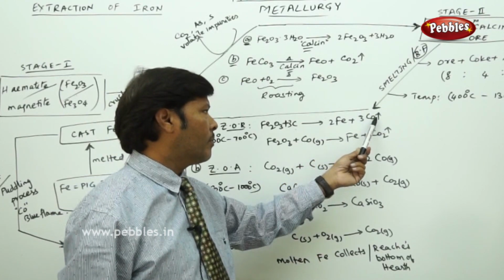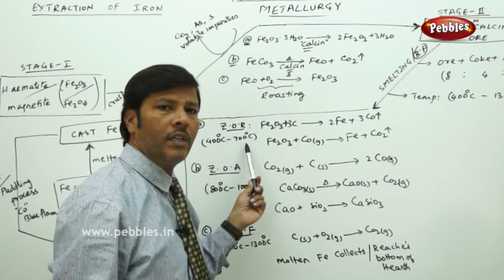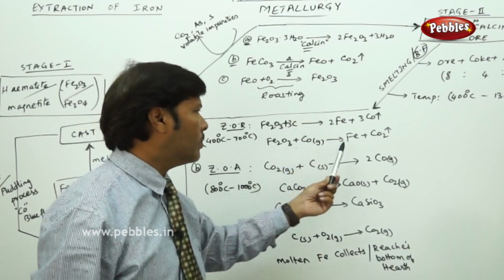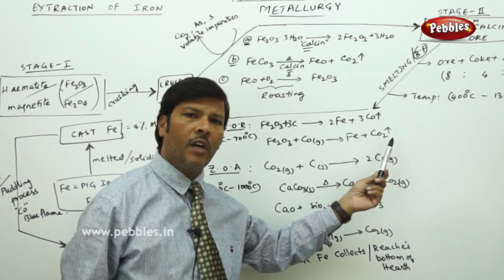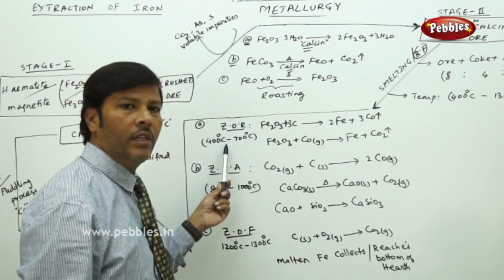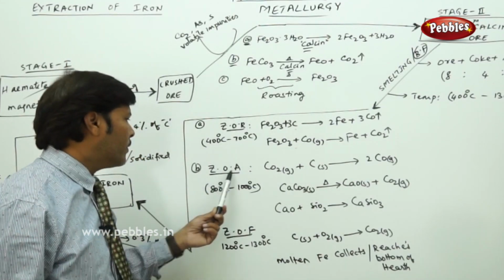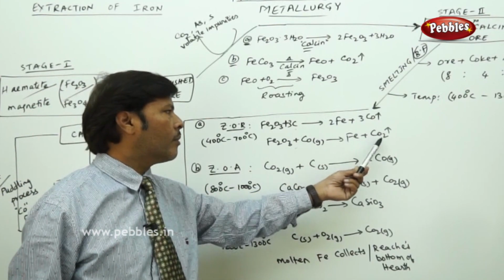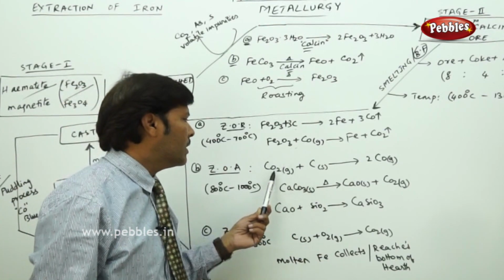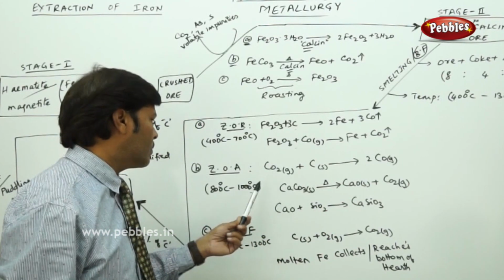Whatever amount of carbon monoxide is obtained in the first stage, the zone of reduction, at a temperature of 400 degrees centigrade to 700 degrees centigrade, the carbon monoxide in turn converts the ferric oxide to molten iron, and finally carbon dioxide gas is released. So the zone of reduction is completed at 400 to 700 degrees centigrade. Now go to the zone of absorption. Whatever carbon dioxide is obtained here, the unreacted coke converts it again to carbon monoxide gas, and the carbon monoxide stays in the zone of absorption.